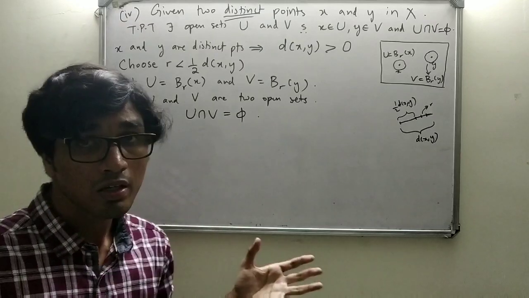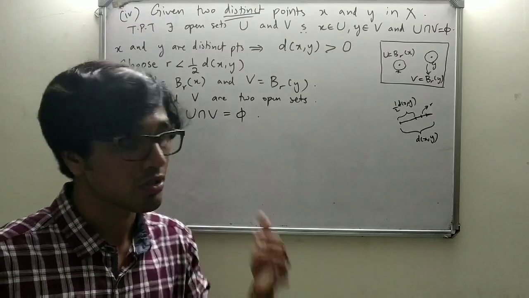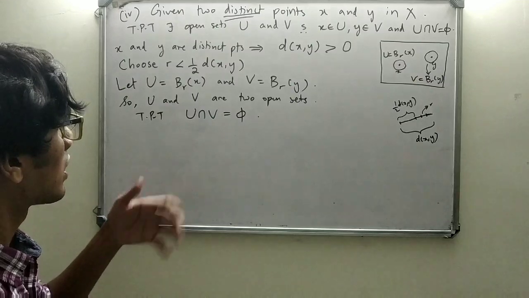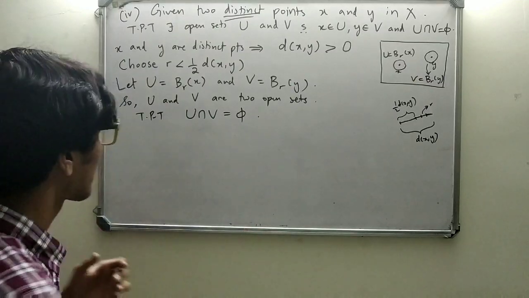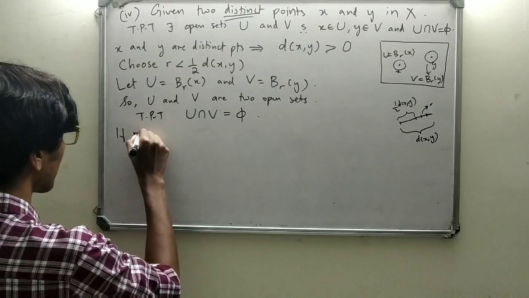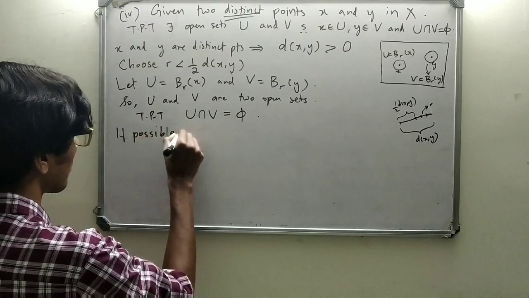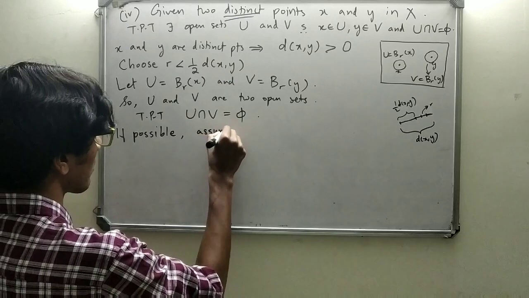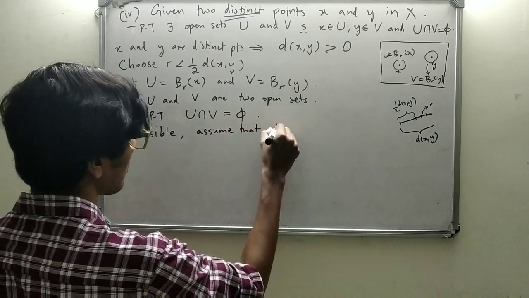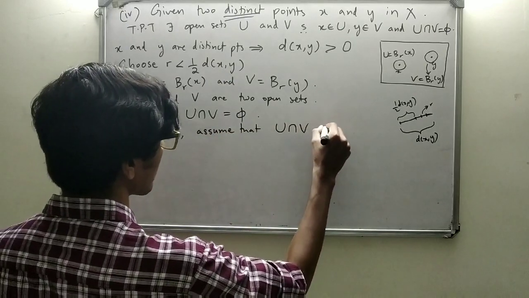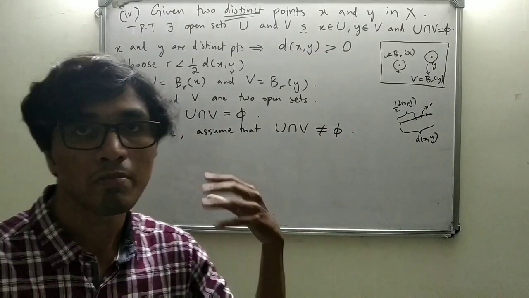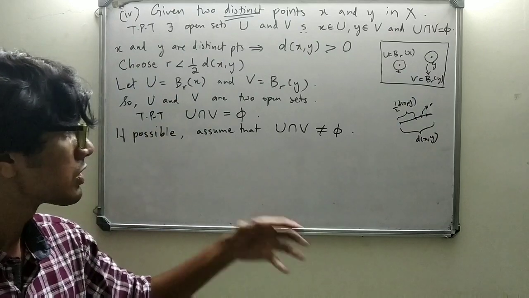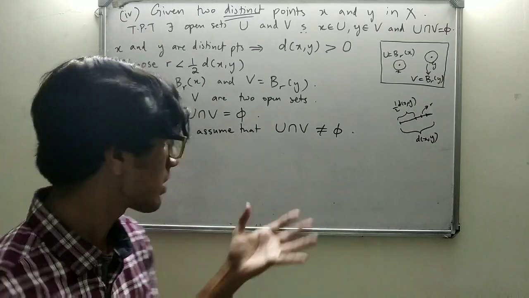So we're going to prove this by contradiction. Proof by contradiction. So how do we do this? If possible, we assume that U intersection V is non-empty. If U intersection V is non-empty, there must be some point Z which is a member of U intersection V, right?